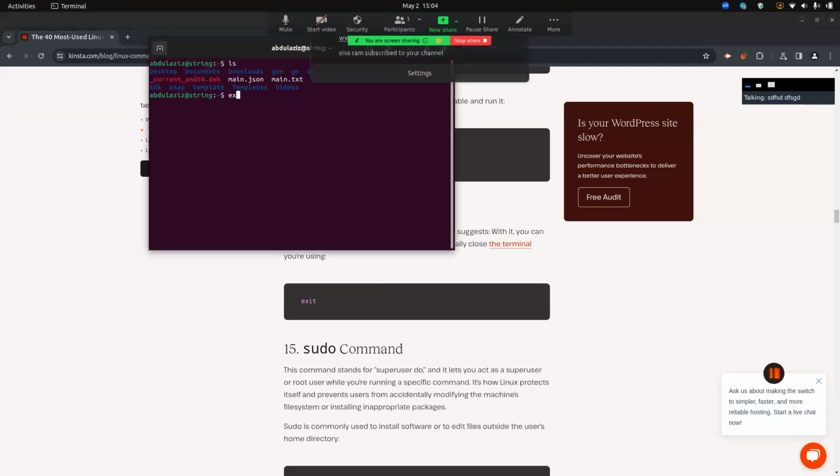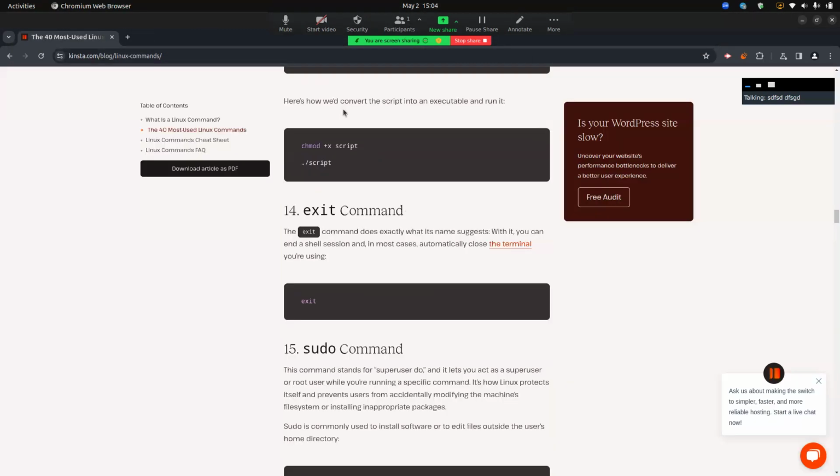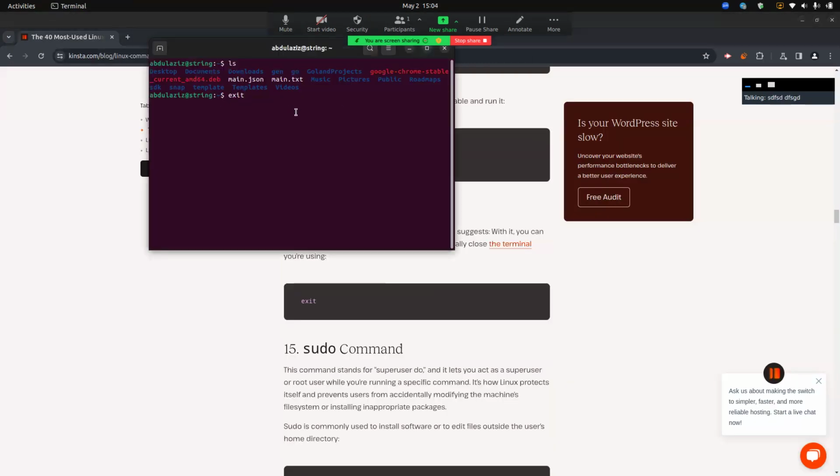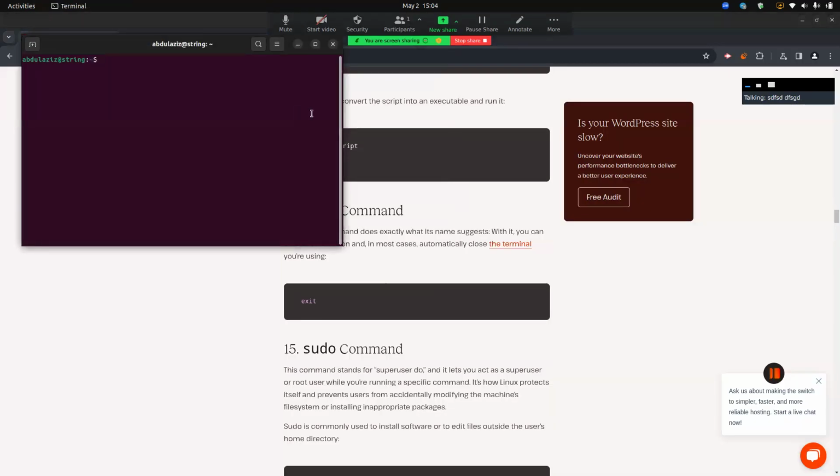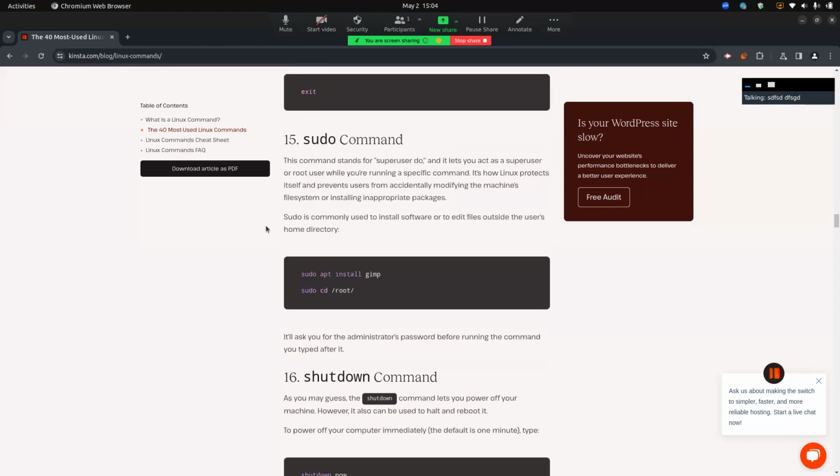So the next command is exit, and as the name suggests, this is to exit from the terminal, and here, as you can see, exit from terminal. So we are going out of the terminal, and the next command is sudo.